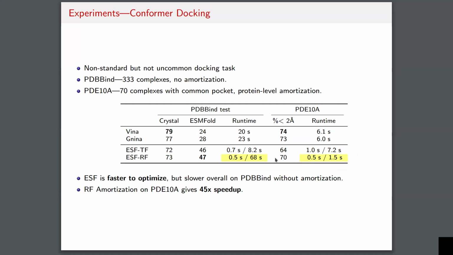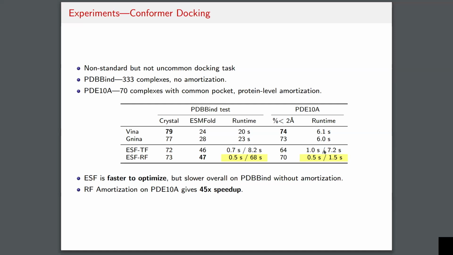actually, let's see, what's going on here? Oh, yes, okay. So the numbers are the total runtime on the right-hand side, and then the core runtime on the left-hand side, right? So in the PDBbind case, the core runtime is quite high because there's no amortization. And then when we go to PDE10A, you observe that the core runtime, the actual fast Fourier transforms themselves, still take about the same amount of time as expected.